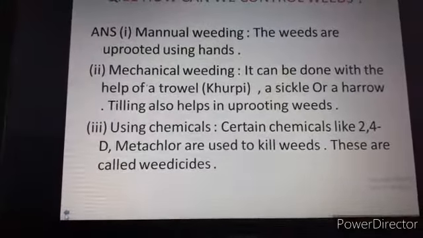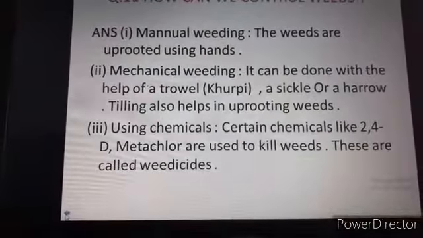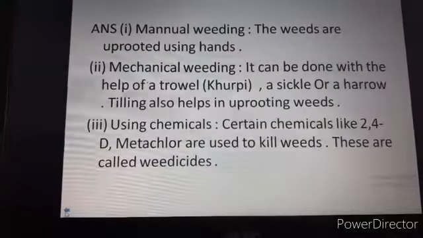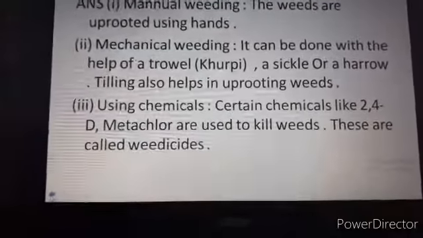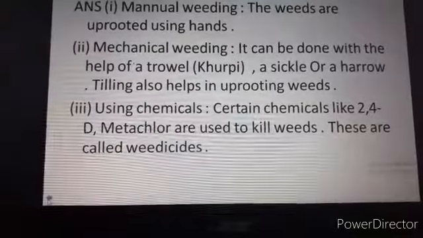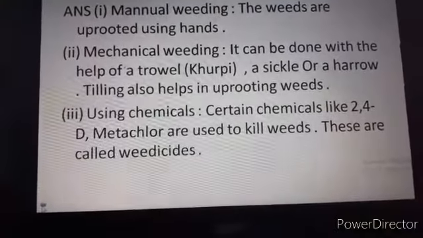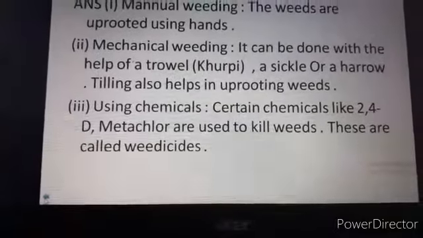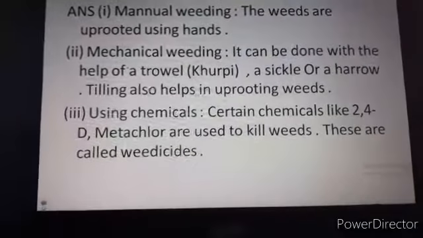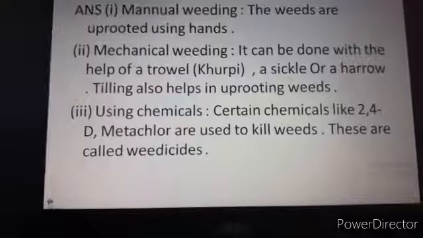It can be done with the help of a trowel, khurpi, a sickle or a harrow. Tilling also helps in uprooting weeds. By plowing the field soil, at the time of preparation of soil, some weeds get uprooted. So tilling also helps in uprooting the weeds.